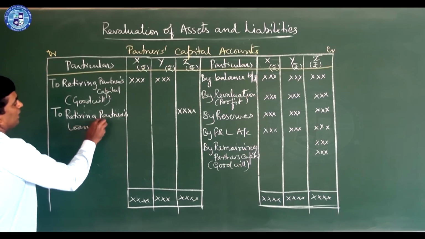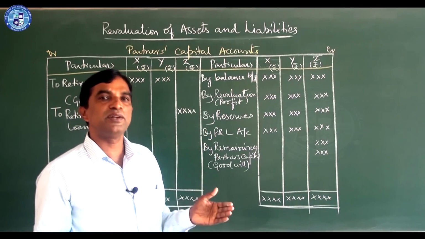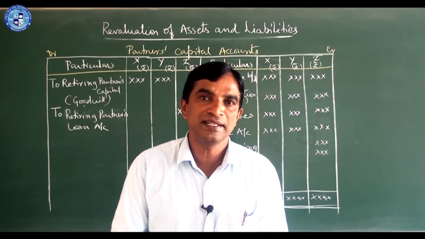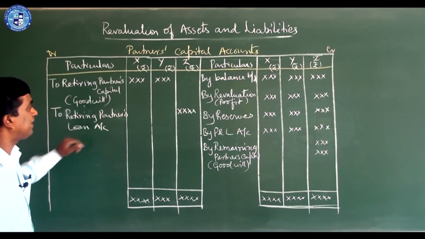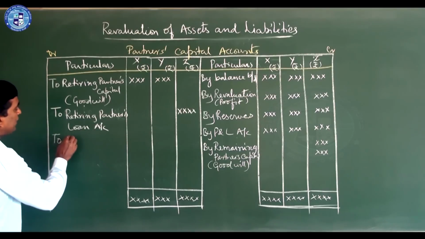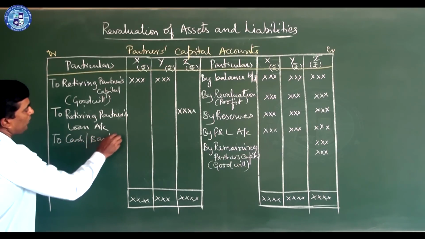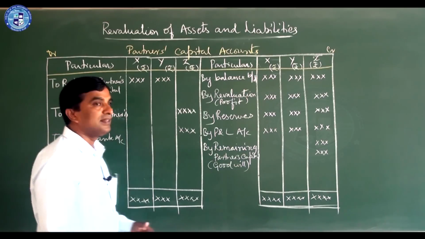We have transferred this amount to the retiring partner's loan account. Sometimes they do it like this: 50% loan, 50% cash. In that case, write 50% to the retiring partner's loan account and the remaining to cash or bank account.